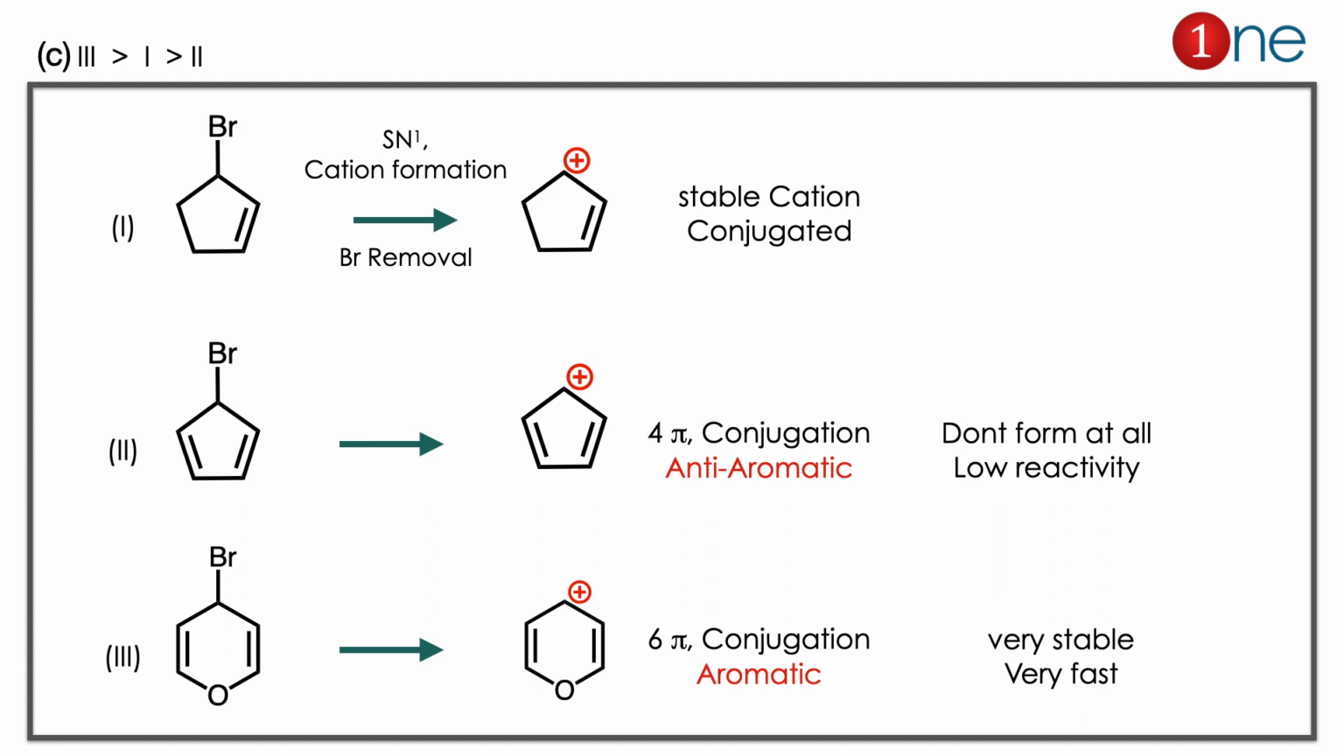SN1 will be faster. If you look at the second one, it is the least reactive because of its anti-aromatic character. It has 4 pi electrons. The cation provides the space for conjugation and it is planar. So it is a 4n system, anti-aromatic, highly unstable, so it won't form. You can say it will be very less reactive. Then if you look at the first one, the cation will be stable because of the allylic position. It is conjugated, so it will be better than the second one. So if you look at the order, the third will be the fastest, then the first, and the least will be the second one. The concept you have to learn here is that aromaticity always stabilizes the cation, and anti-aromaticity always destabilizes the system.